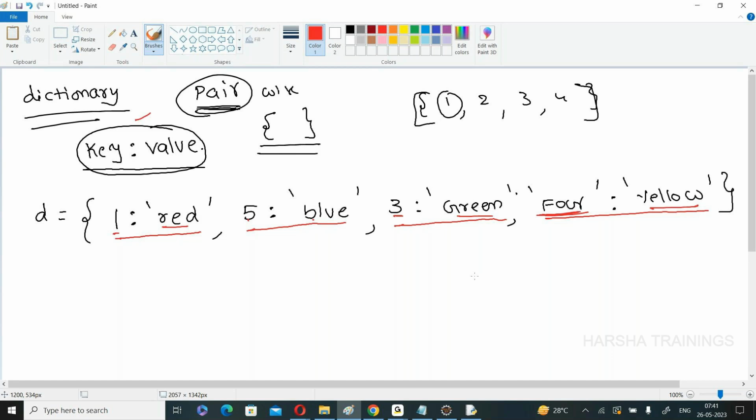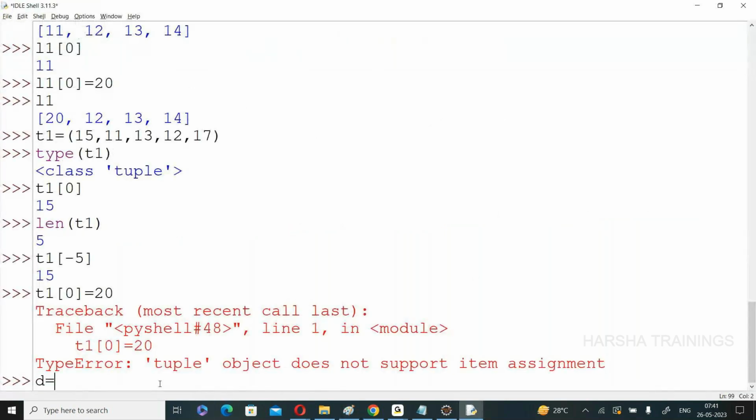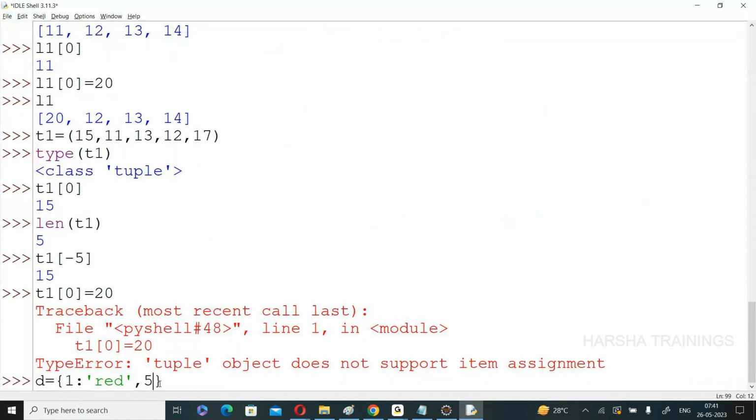Now, everyone knows how to create a dictionary. First, I will show you creation. D is equal to open and close. List means square brackets, tuple means parentheses, and dictionary means flower brackets. 1 colon red, comma, suppose 5, you can take anything, not only 1, 5, 4, 3, you can take anything. 5 colon blue, comma, 3 colon orange, comma, suppose 4 colon pink.